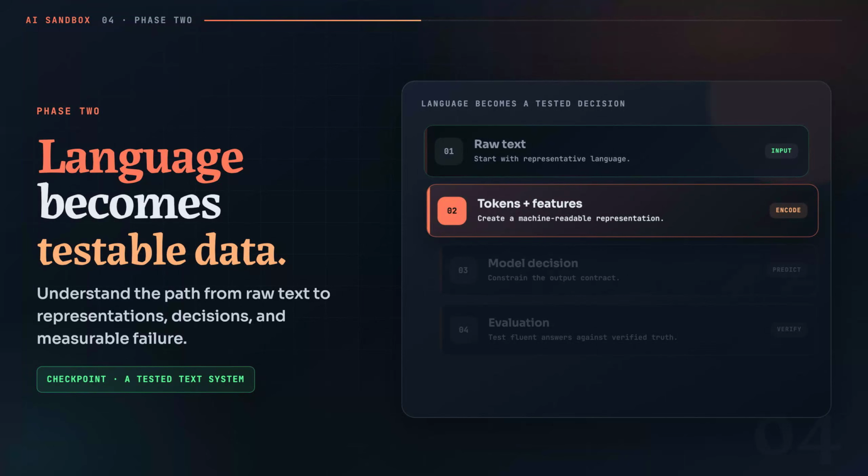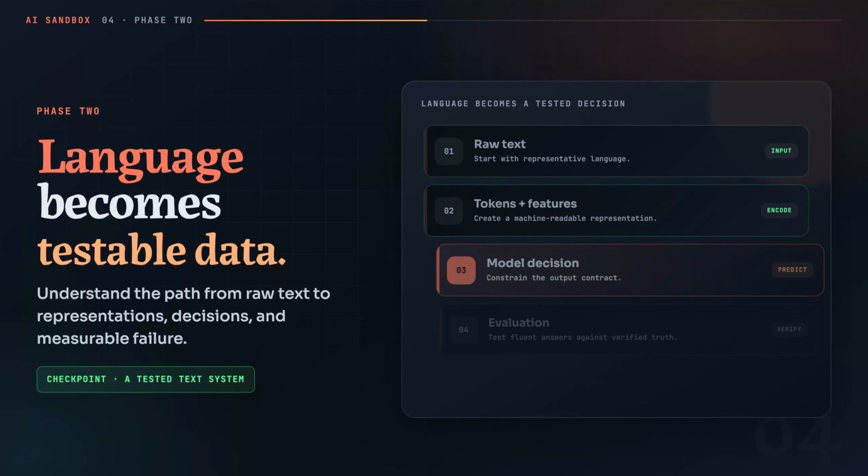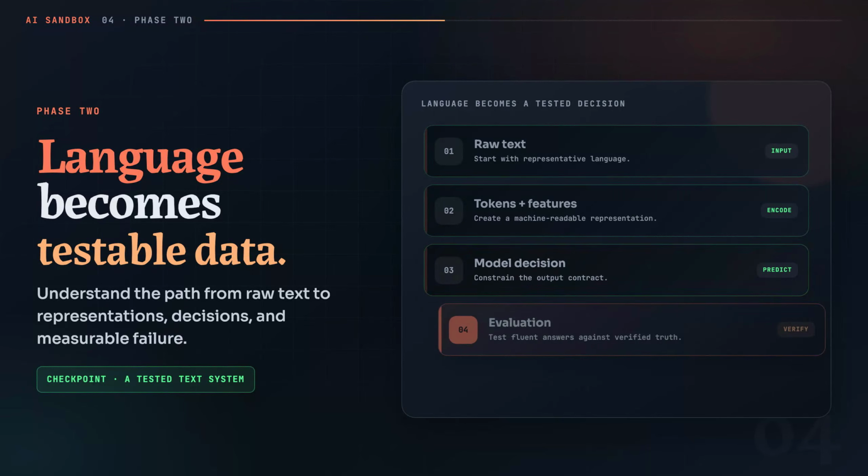Next, study large language model fundamentals. Learn what tokens, context windows, prompts, temperature, structured output, and model limitations actually mean. Separate fluent language from verified truth. A confident answer can still be wrong. The checkpoint is not a clever prompt. It is a small text system with a defined contract, a repeatable test set, and examples of failure. You should be able to explain why you selected the model and how you will detect a bad result.